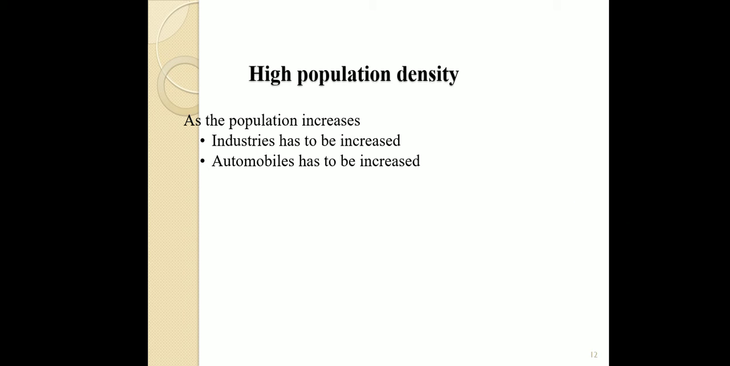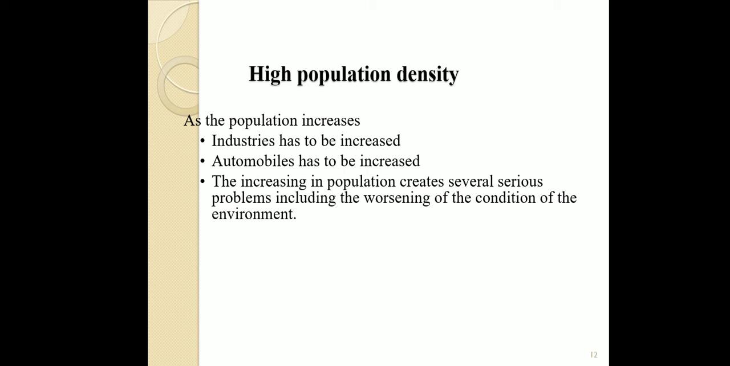First you have to go for high population density. How does high population density cause air pollution? As the population increases, industries have to be increased. For the development of population, we increase the number of industries, and the number of automobiles has to increase. Our requirement for automobiles increases as population increases, and the increase in population creates several serious problems, including worsening of the condition of the environment.